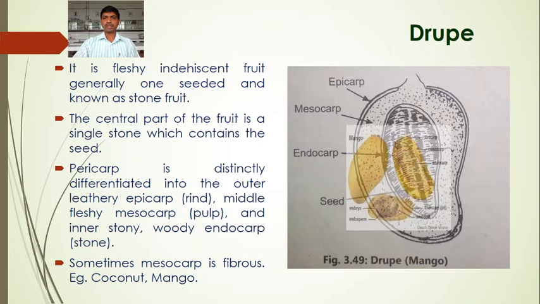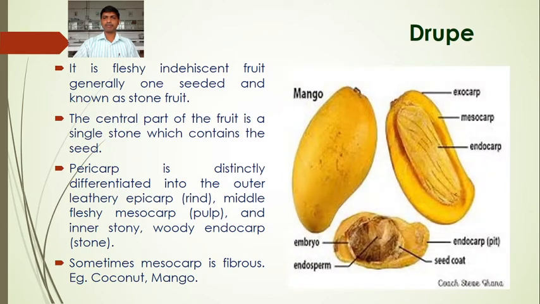Here in the drupe fruit, we study the example of the mango, where we see the epicarp, mesocarp, endocarp. Epicarp is also called exocarp because it is present at the outside, exo meaning outside. The seed is hard, stony, so this fruit is also called the stone fruit. For example, mango, the type is the drupe.